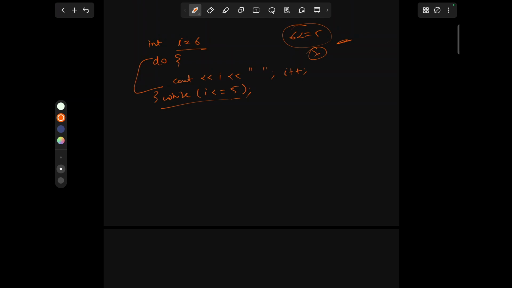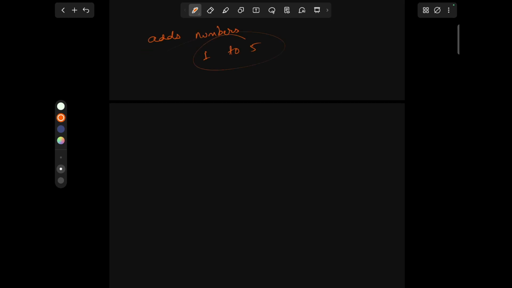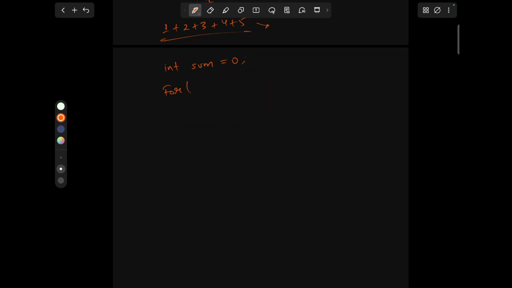Let's look at the problem related to the loop. Let's write a simple program that adds numbers 1 to 5. First, if we want to add 1 to 5, we have to store them somewhere. To store them we have to declare a variable. What we are doing is repeatedly adding numbers and incrementing. We will initialize I from 1 and go till 5, sum plus equals I.